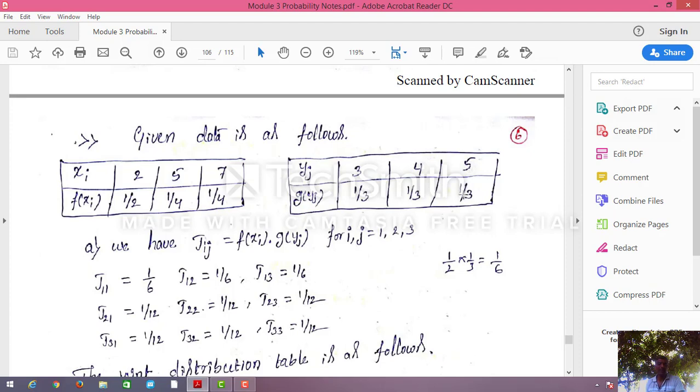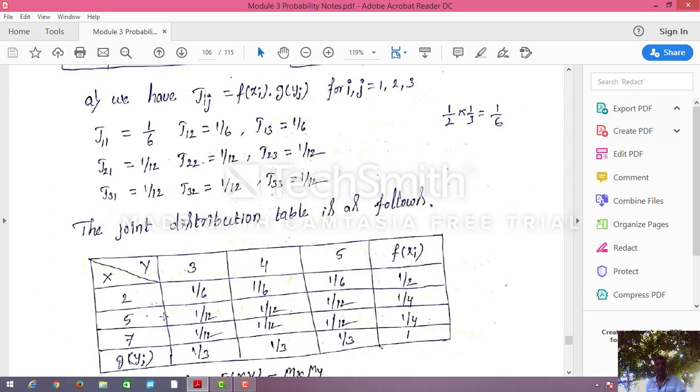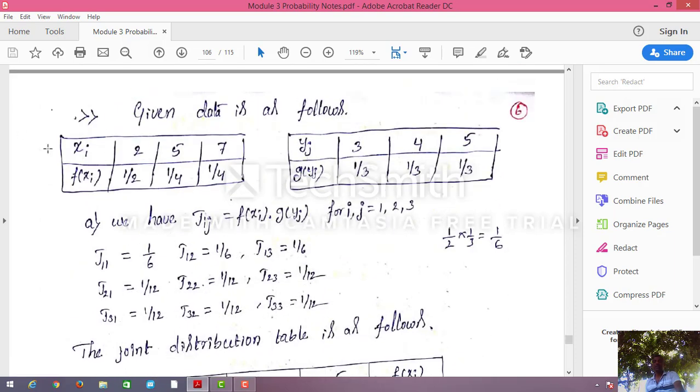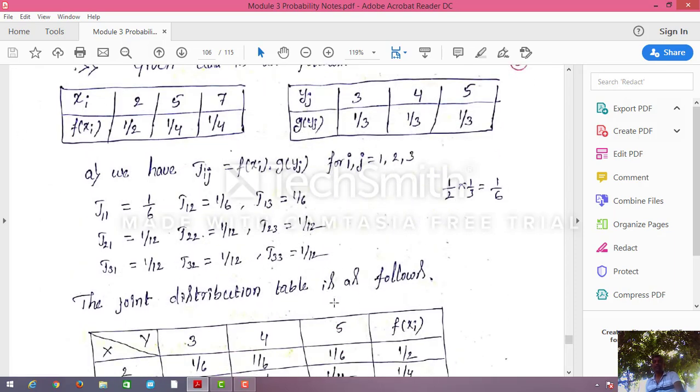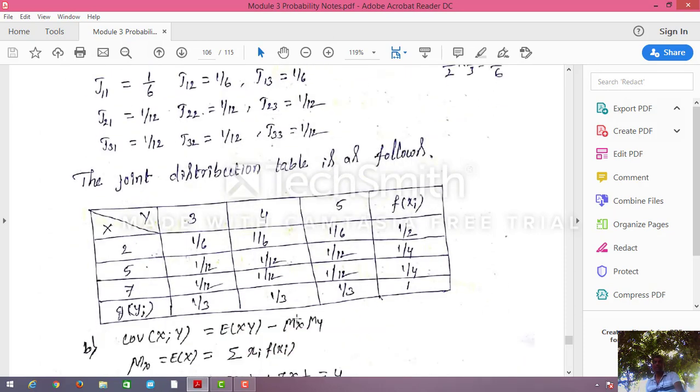The table I already showed in the previous problem; like that you have to multiply. Now if you multiply and write, you will get this one. The x values are 2, 5, 7 and the y values are 3, 4, 5. Here g of yj and here f of xi. I have written 1 by 2, 1 by 4, 1 by 4, and 1 by 3, 1 by 3, 1 by 3. If you add all, you will get 1. Adding 1 by 2, 1 by 4, 1 by 4 also gives 1. You can add row wise or column wise, and it will be satisfied.